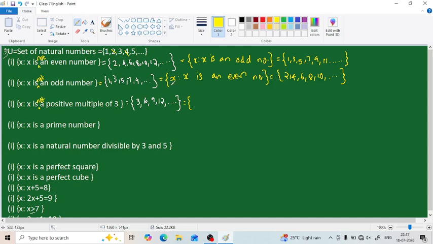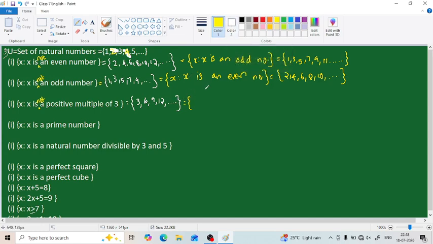Okay, so what will be the remaining terms? We have to eliminate the multiples of 3 from this set. Okay, this is our set. So we have to eliminate the multiples of 3. That means 3, 6, 9, 12 and so on have to be avoided from this set.